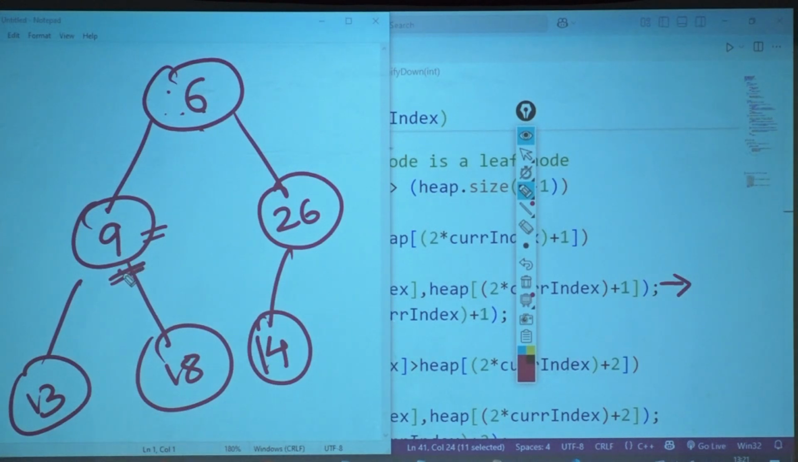Now this 9 पे heapify अभी मैं बुलाती हूँ वापस से. Does it have a child? Yes, it has a child. Is 9 greater than 13? No. Is it greater than 18? No. What is the last condition? Else. What? Return. So it returned from there. You got it now?